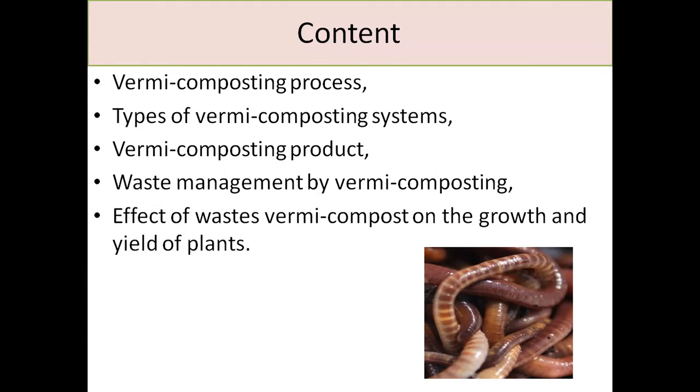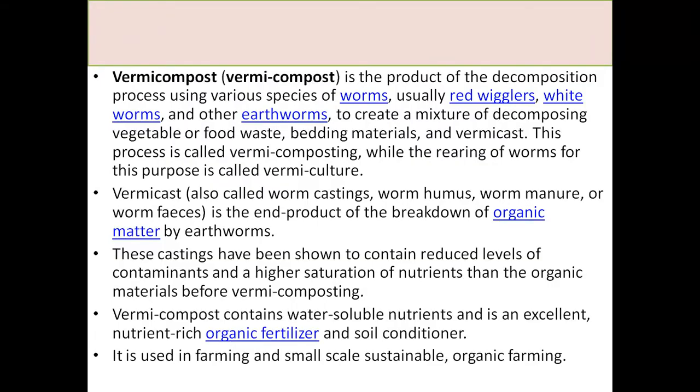Vermicomposting is basically the product of the decomposition process using various species of worms, such as redwigglers, earthworms, and white worms, to create a mixture of decomposing vegetable or food waste, bedding material, and vermicast. This whole process is called vermicomposting. The rearing, that is, culturing of the worms for this purpose, is called vermiculture, where we can generate more worms.